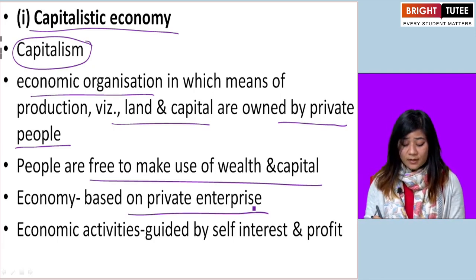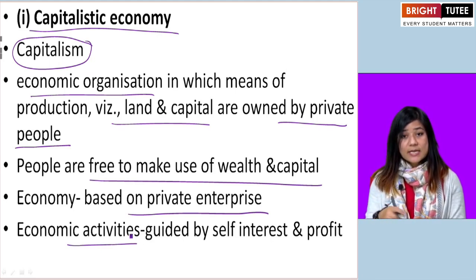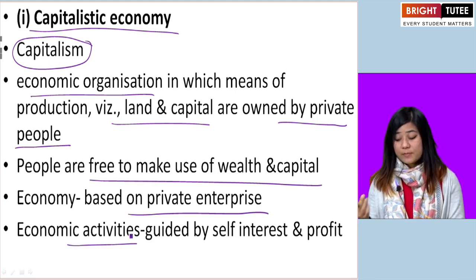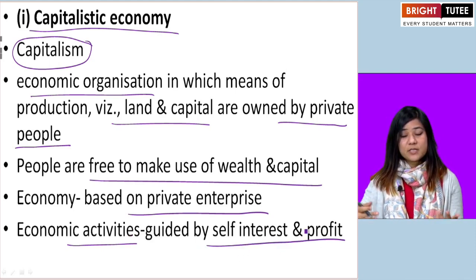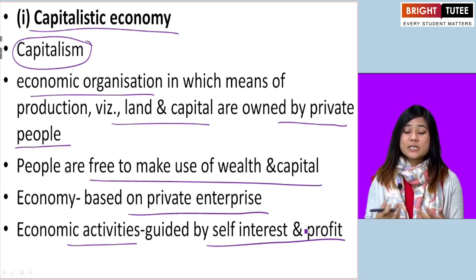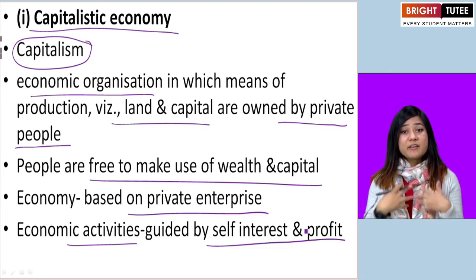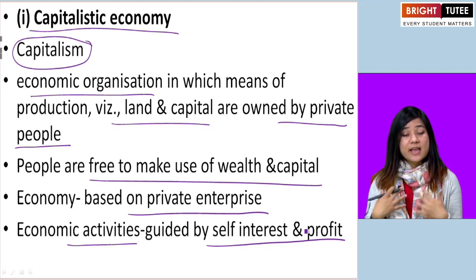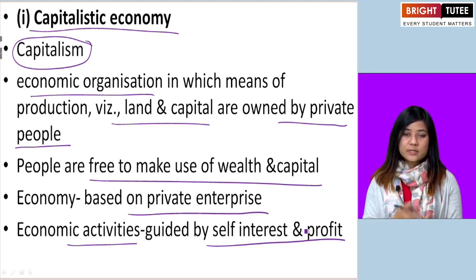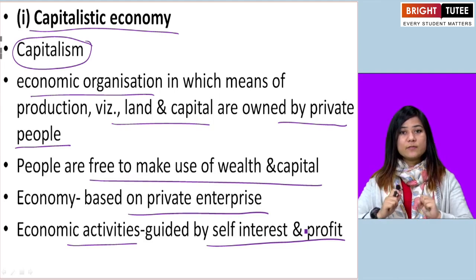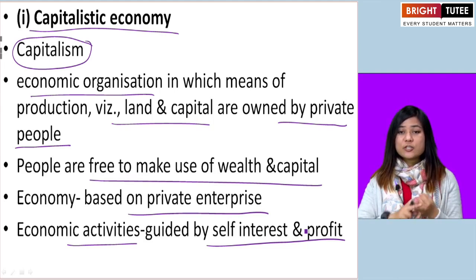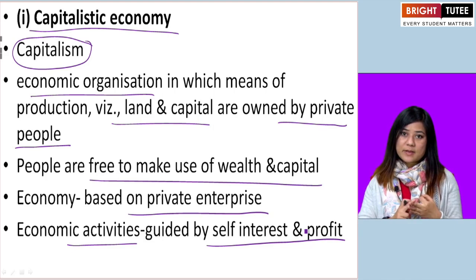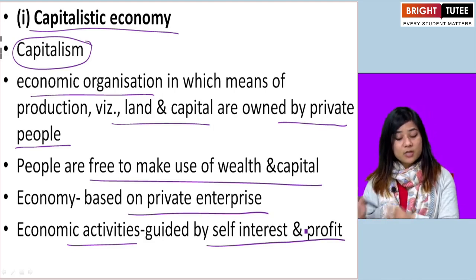The economic activities in a capitalistic economy are guided and motivated by self-interest and profit. Everybody wants to have profit for themselves. Everybody wants to make sure that their interest, their desire, their motive is fulfilled. They do not care about others. They have the money, they should have profit, they should be benefited, their interest should be met. They do not care about others.